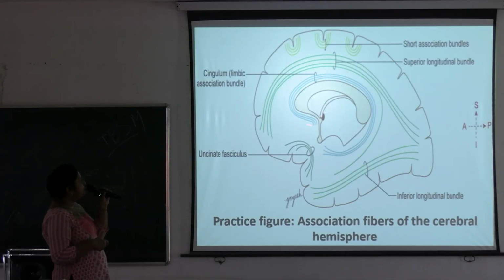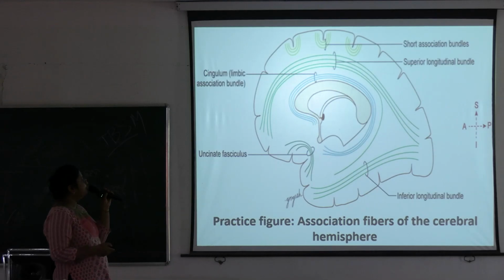See, this picture shows the association fibers. So these are the arcuate fibers. Okay, these are the short association fibers, and all the rest of these are showing the long association fibers. So this one is superior longitudinal fasciculus or superior longitudinal bundle. This one is inferior longitudinal fasciculus or inferior longitudinal bundle. Here is the uncinate fasciculus, and this is limbic association bundle or cingulum, okay, which is a part of the limbic system responsible for our short term memories.